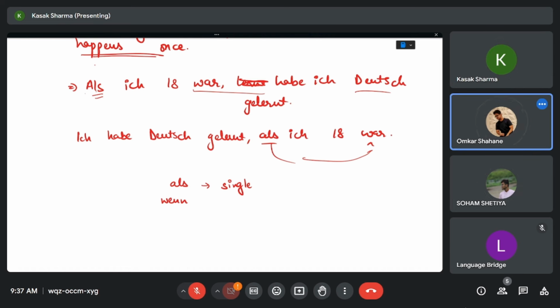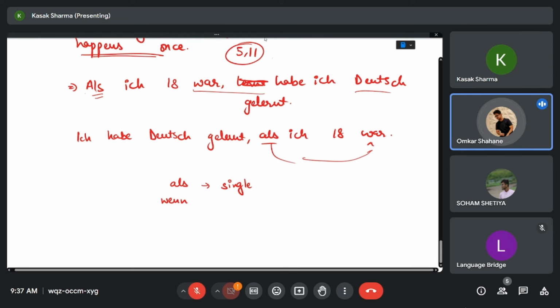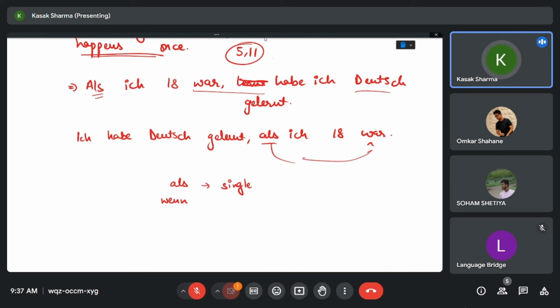Yes, 5 11 groß. And in writing you can use 5 comma 11. No, for the pronunciation, 5 groß 11, will it be right?